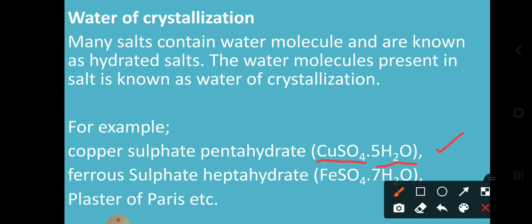This is an example of water of crystallization where the salt contains water molecules. Our answer here is copper sulfate pentahydrate.